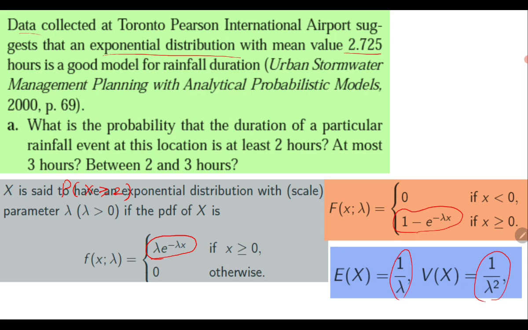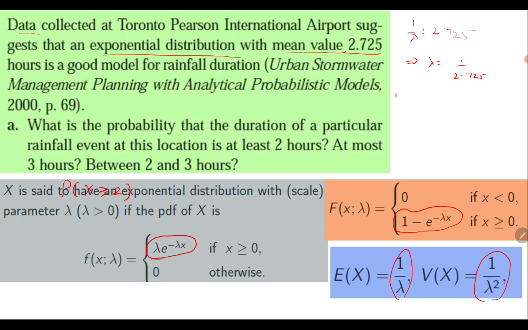One quick observation: if you use the PDF then you need lambda, but what is given is the mean value, which is expectation x. It means 1 by lambda is given to be 2.725. So from there you compute lambda to be 1 by 2.725.